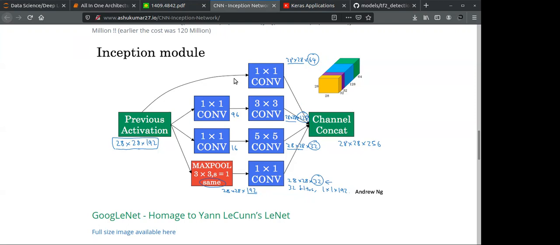So these are some things about Inception Net. There are many models of Inception Net. As I told you, GoogLeNet is called v1, batch normalization Inception is called v2, and then Inception v3.